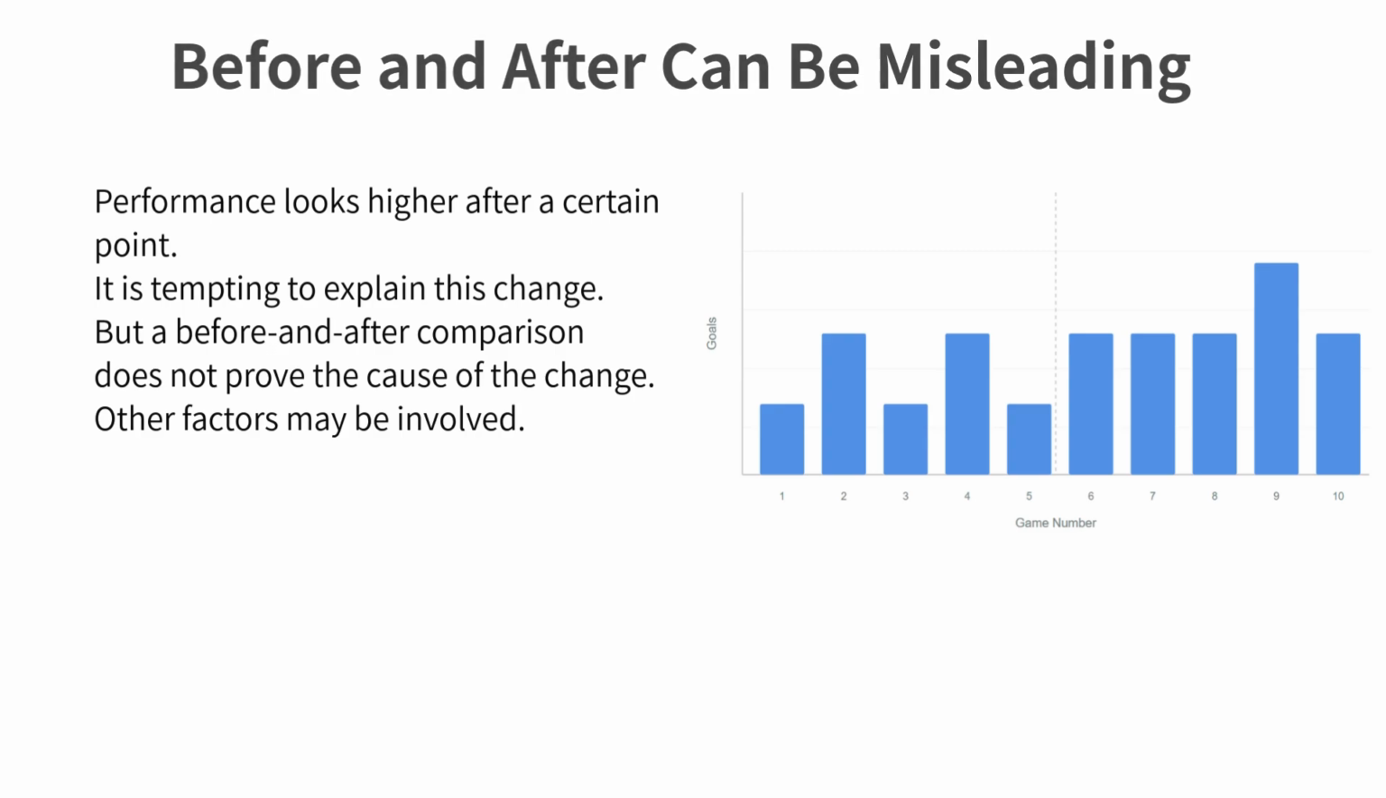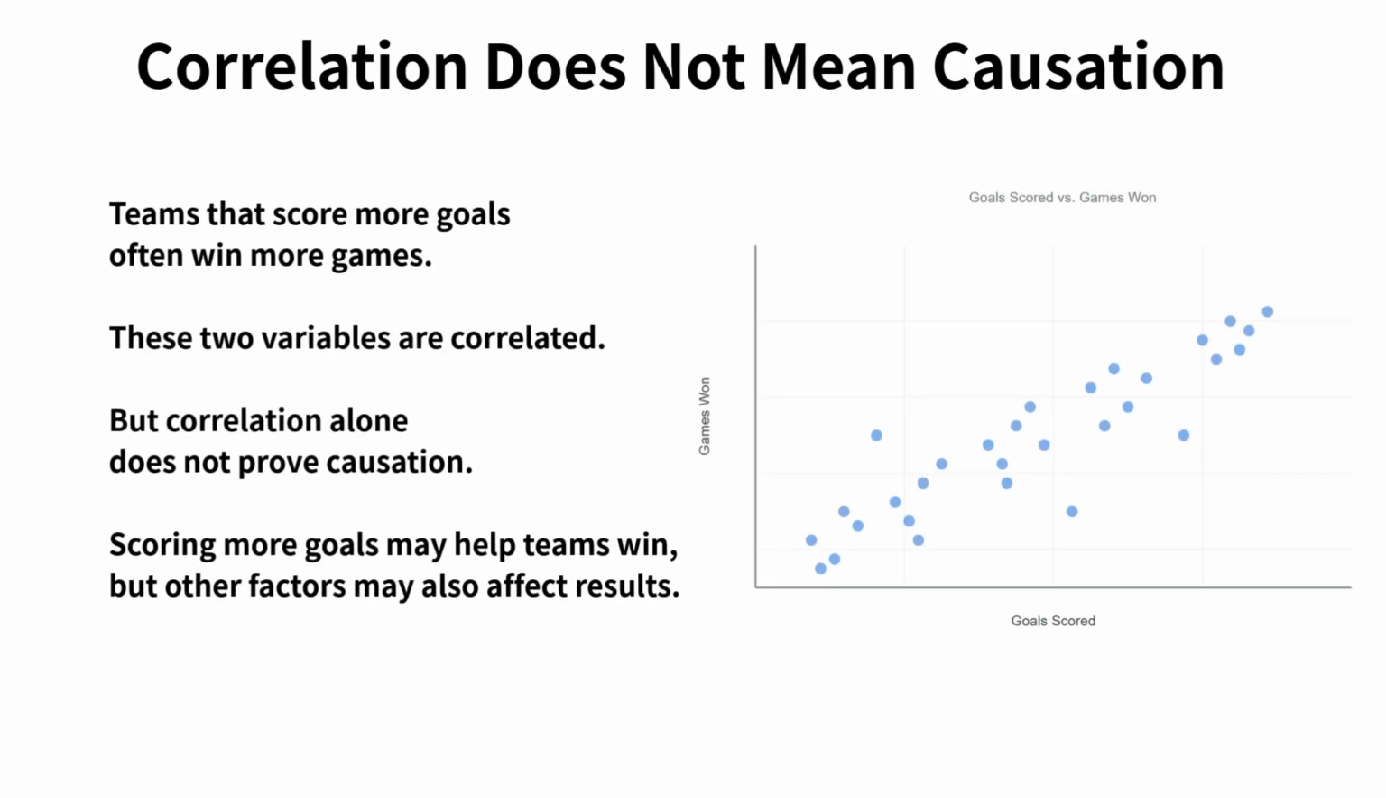Now let's look at one of the most important ideas in data analysis. On the screen, we see a relationship between two variables, goals scored and games won. As goals scored increase, the number of games won also tends to increase. Because these two variables move together, we say they are correlated. However, this is where we must be careful. Correlation alone does not prove causation.